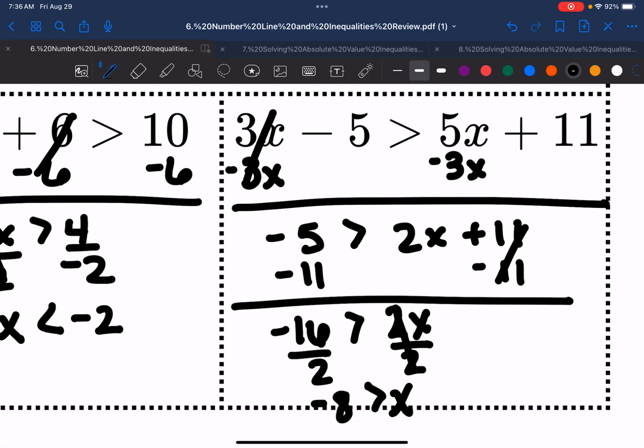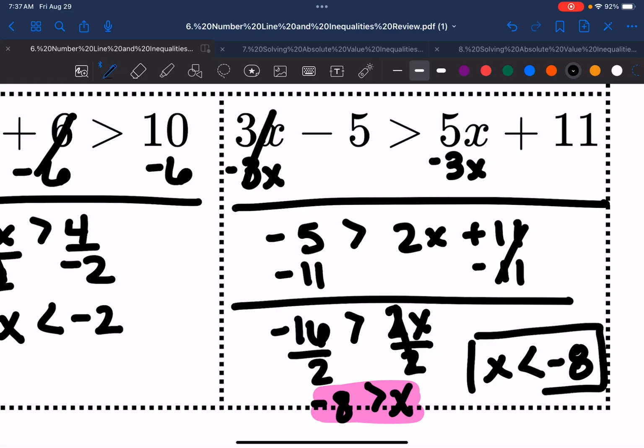So it's going to be -8 is greater than x. We are not dividing by a negative. Our sign doesn't change. You can divide negatives and not change your sign. You can't divide by a negative and not change your sign. But x should always go first, so I really like this problem for that reason. Do you see here that x is last? No, I need x to go first, so I'm going to rewrite this. X is going to go first. Notice that the arrow should be pointing towards the x. We're just going to write it differently, and -8 goes on the other side. So this would be my final answer.